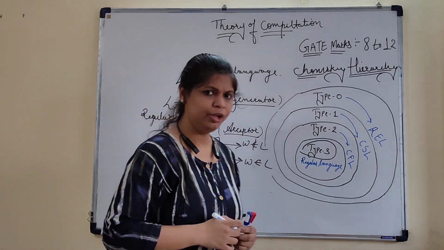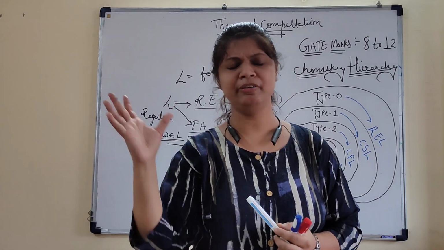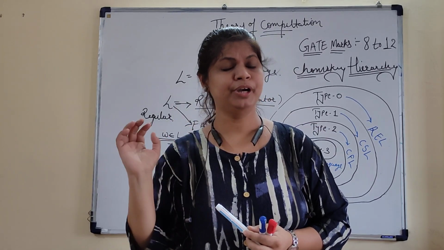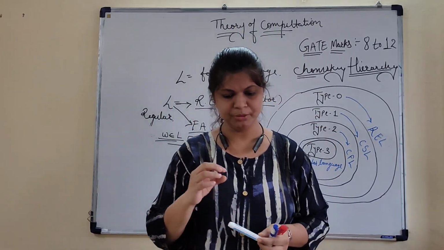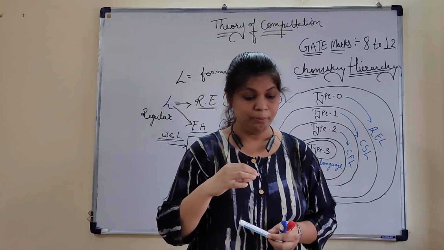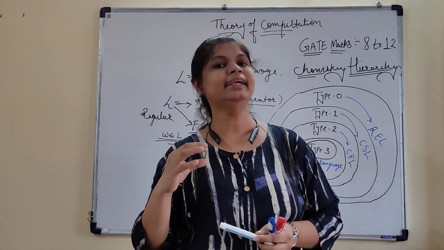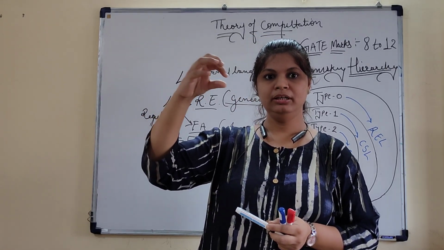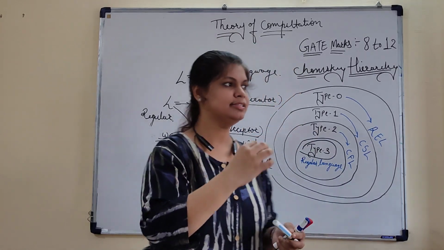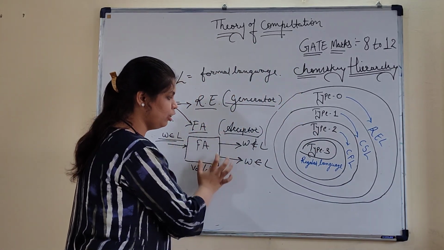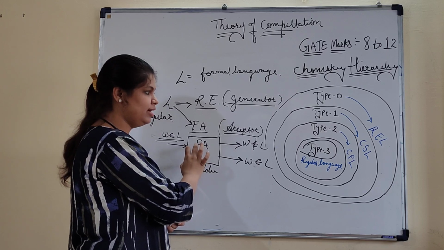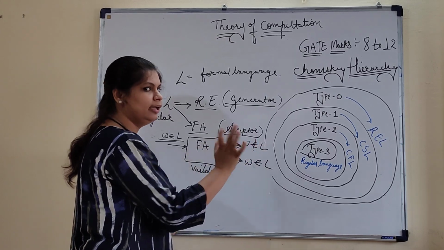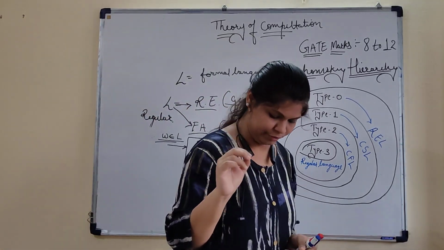We have another category of FA also, like Mealy-Moore machines, but that Mealy-Moore is the output generator finite automata or machine, and it's not a part of this particular session, but we have this type of thing also. This finite automata is entirely based on validation. If you give a certain W, the task of this finite automata is just to check whether this W belongs to this L or not. If it belongs, then it validates yes, it's a part of your language. If it is not, then it directly indicates that it is not a part of this language.